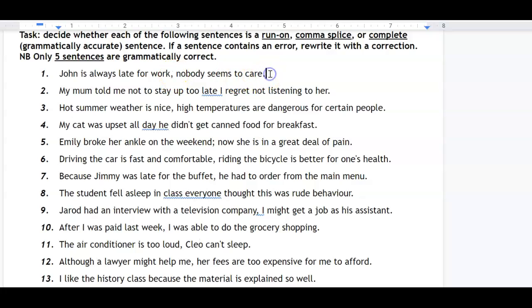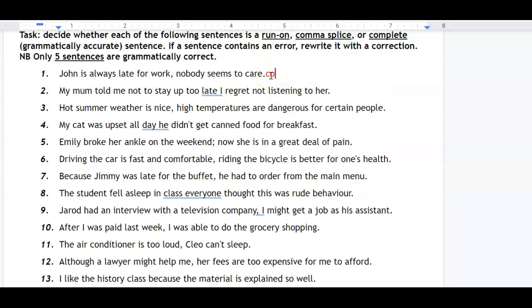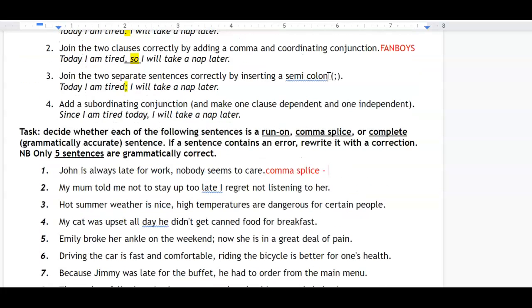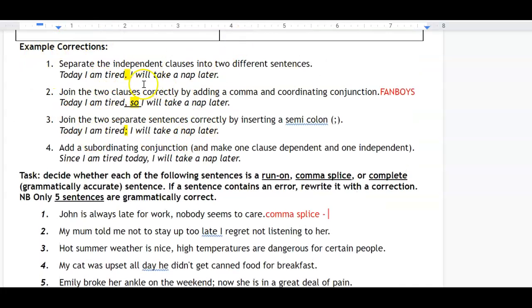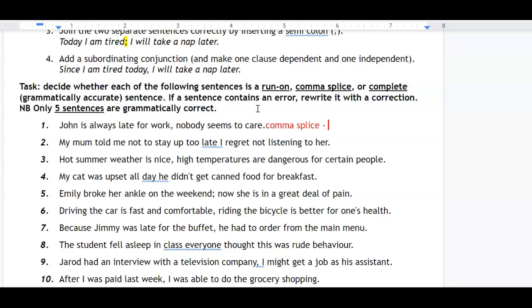So this one here is a comma splice mistake. And you have got to decide how you would fix it. What I'd like you to do by number 1 in your books is write comma splice and then type it out, making one of these corrections. Just do the easy one, put a full stop instead, and write those out for me.